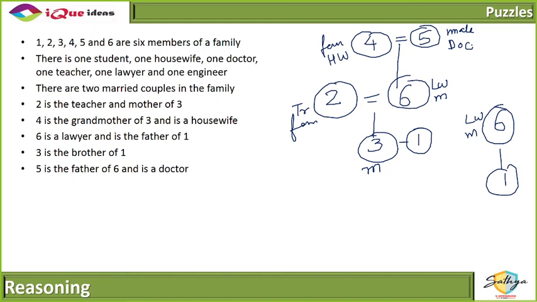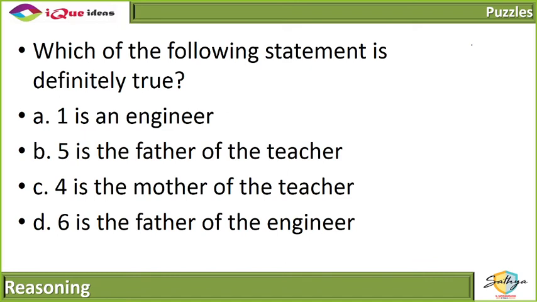Are we together on this so far? Did everybody get a similar table or a similar diagram to solve the questions based on this puzzle? Yeah. So the only professions left are engineer and student. So 3 and 1, one of them is an engineer, one of them is a student. That's it. Which one is which? I don't know. Chalo. Now this should be quick. Which of the following statements is definitely true?